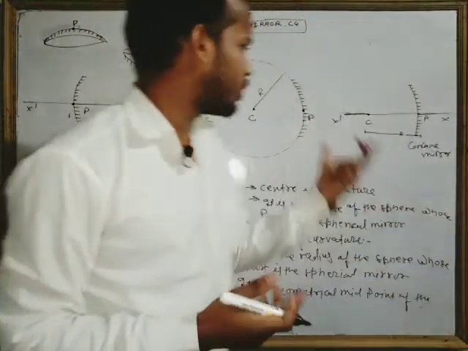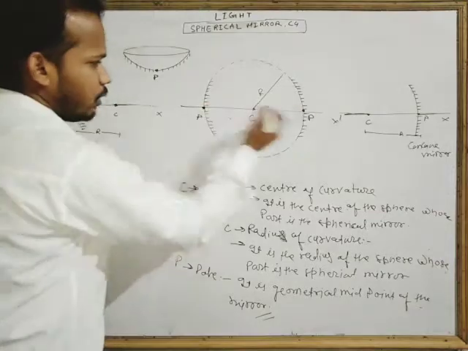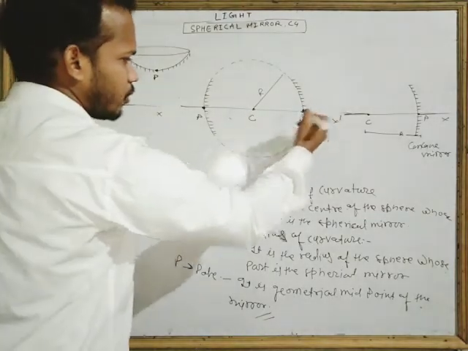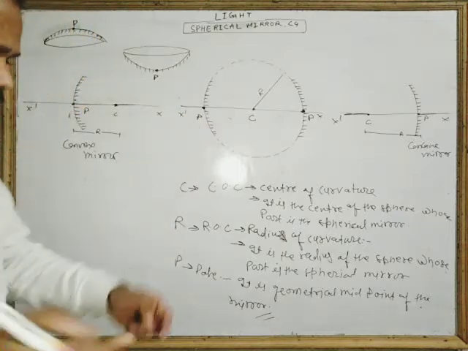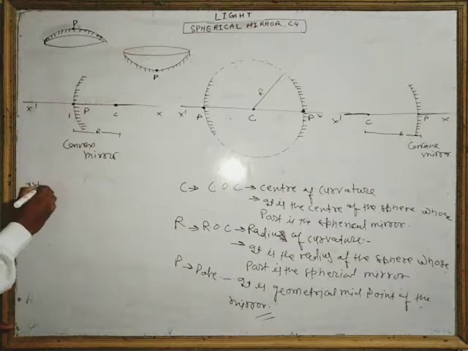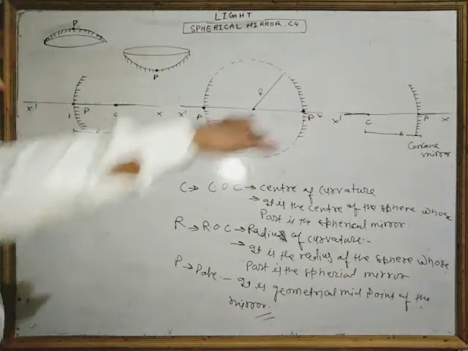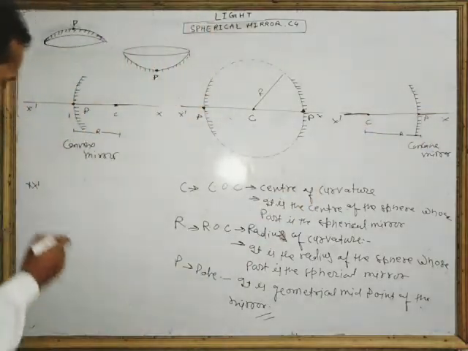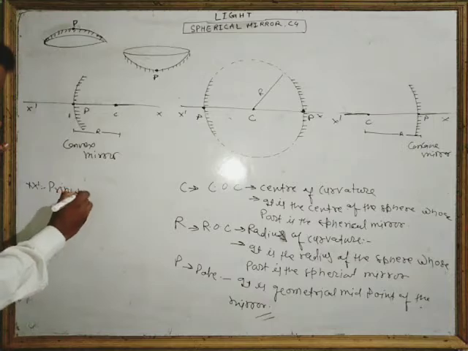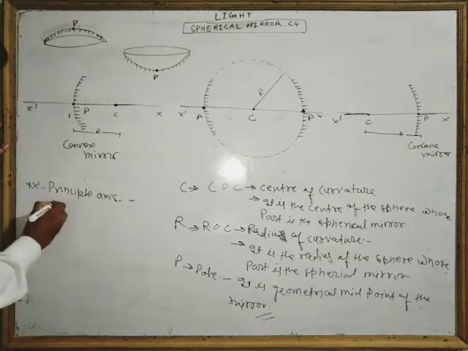We can also draw this in this picture. This is the pole, this is the center of curvature. So this line is called what? Very good, the principal axis. X dash. The line X dash is the principal axis.